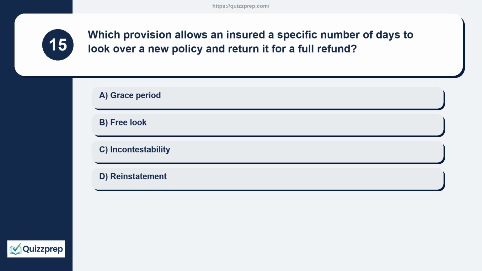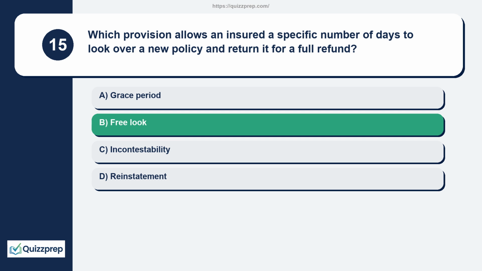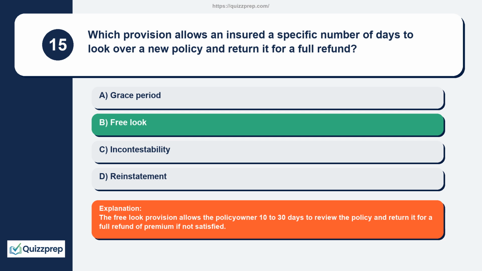Question 15. Which provision allows an insured a specific number of days to look over a new policy and return it for a full refund? Grace period, free look, incontestability, reinstatement. The free look provision allows the policy owner 10 to 30 days to review the policy and return it for a full refund of premium if not satisfied.